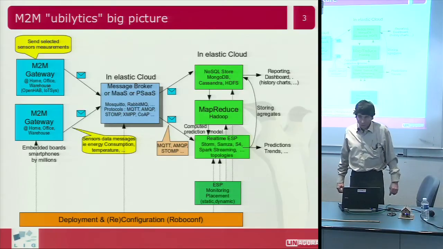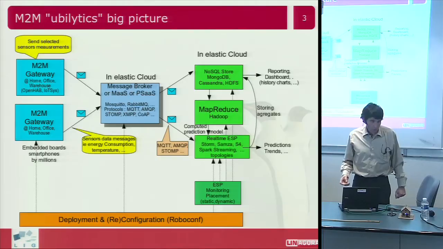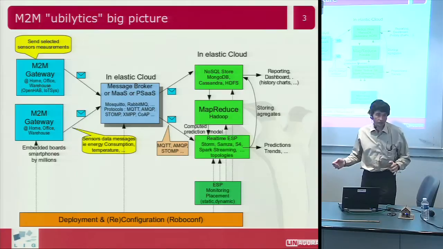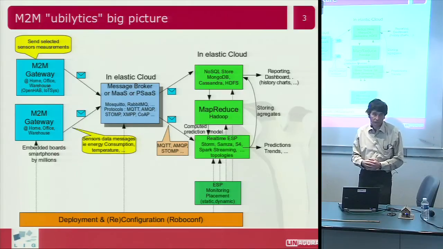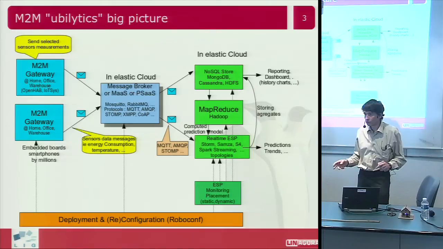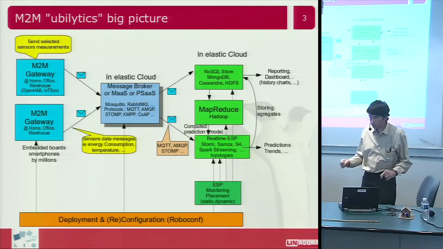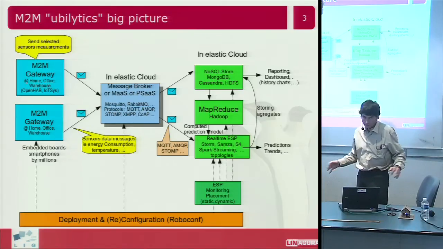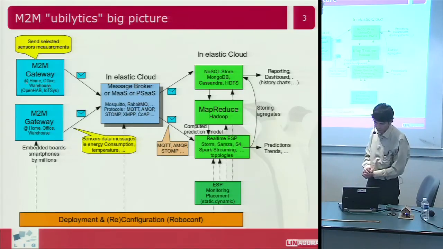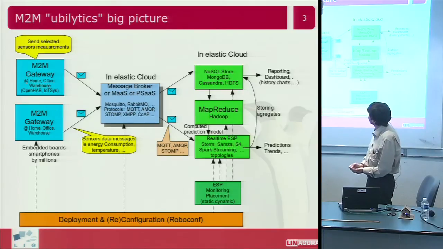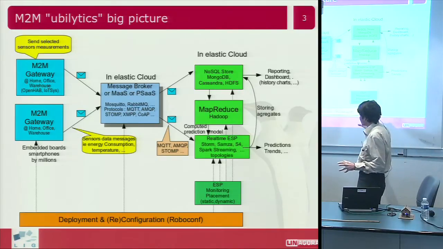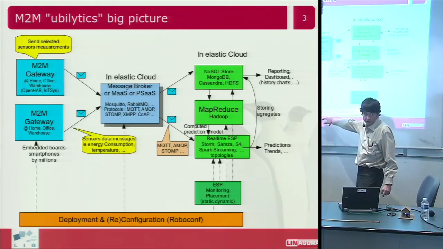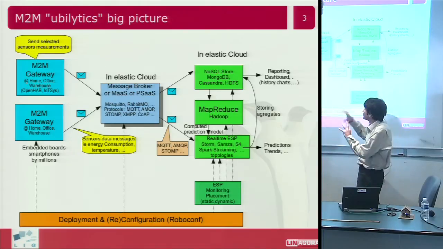So one example we are currently working on is about consumption prediction for electrical devices. So we have some sensor data from smart plugs in the home, and we take every second some data from multiple houses and try to establish predictions starting from that. Okay, so our problem here is to deploy and configure dynamically, and if necessary, reconfigure the whole stuff.